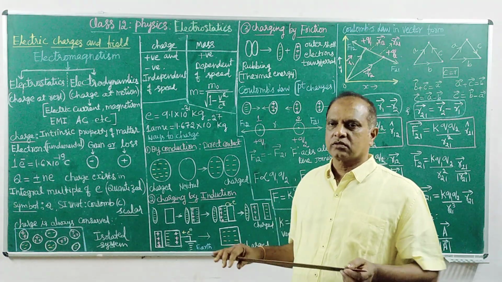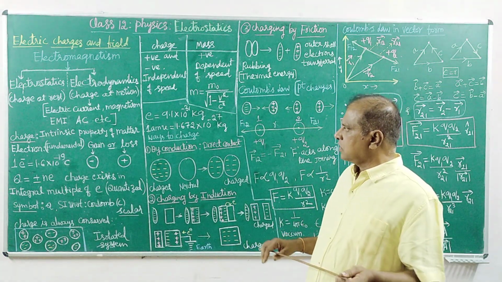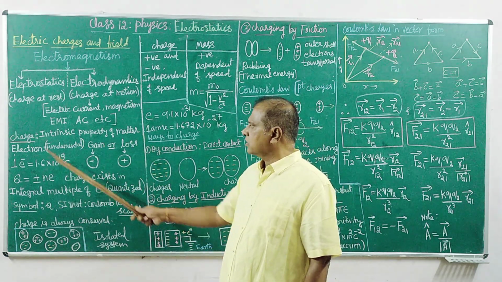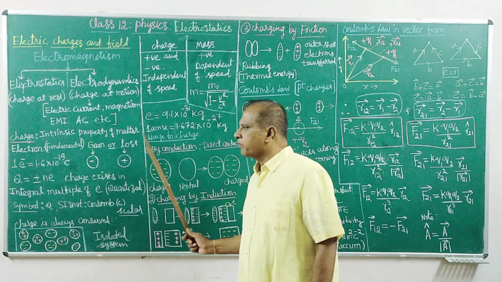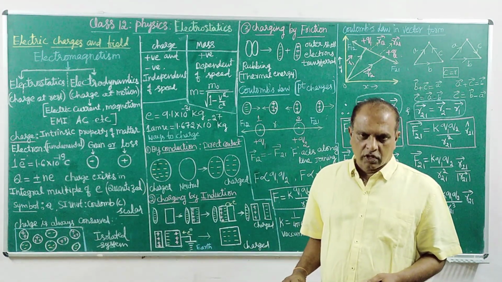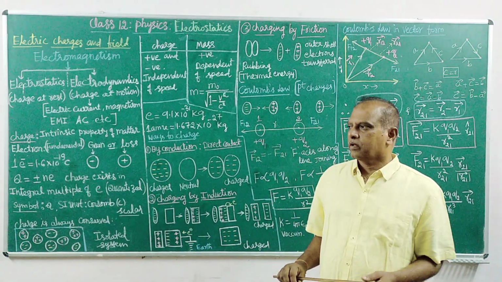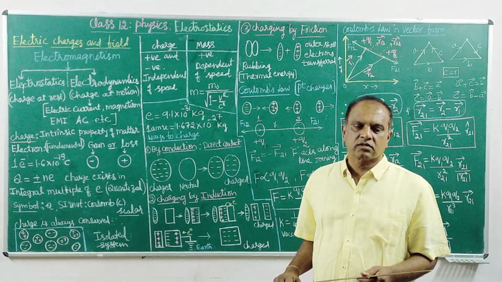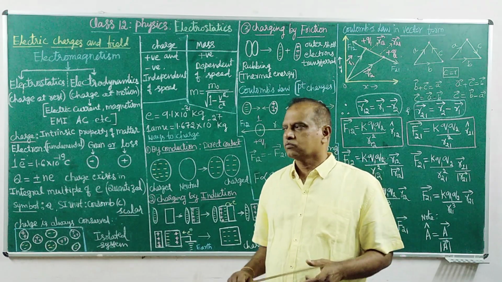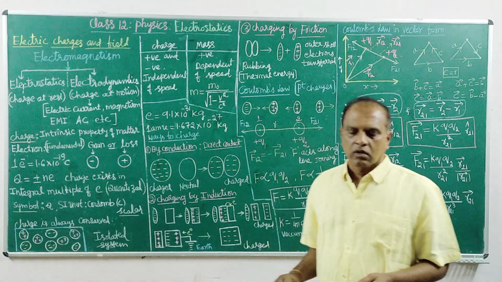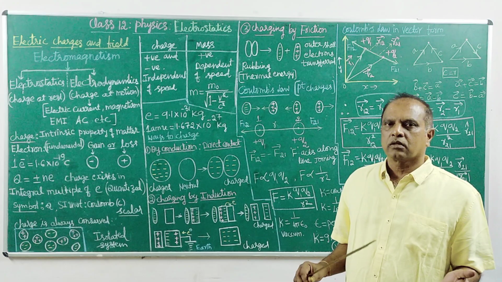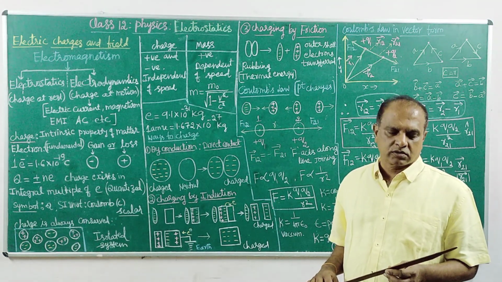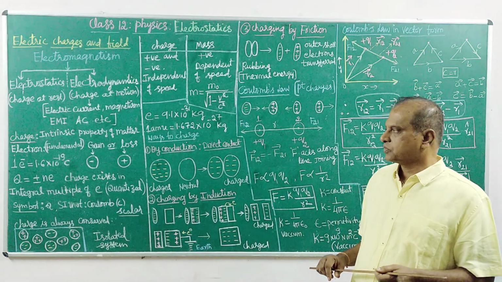What are electric charges? Electric charge is an intrinsic property of matter. Let me recall that matter exists in three different states: gas, liquid, solid. As you know, all matter is made up of the most fundamental building blocks known as atoms.